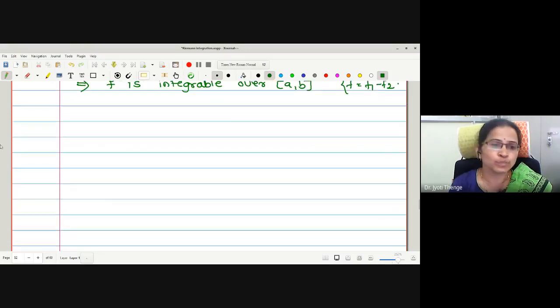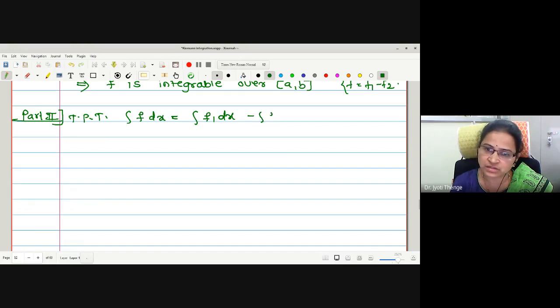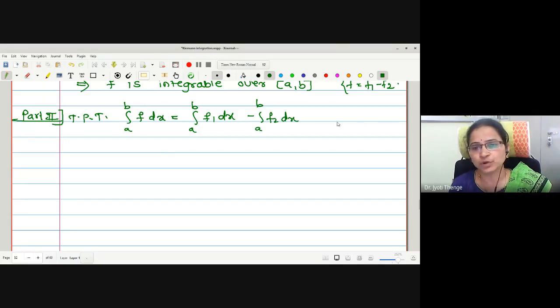Right? Now, in order to prove this, let us go for part 2. Same methodology we will use as we have used in the previous theorem. Integration f dx is equal to integration f1 dx minus integration f2 dx, with limits of integration from a to b. To prove this, we will prove it as two different inequalities. First we will prove integration f is less than or equal to the term, and similarly we will prove it is greater than or equal to the term. Therefore, we are going to make use of the Darboux theorem as we have done in the previous theorem.